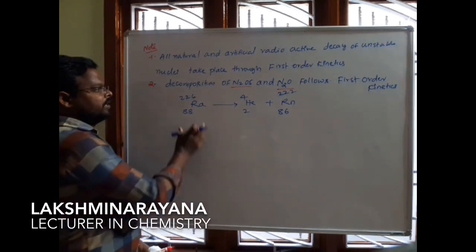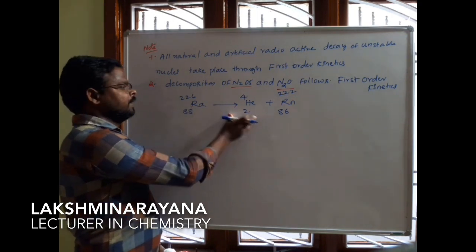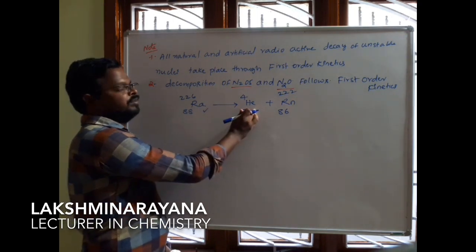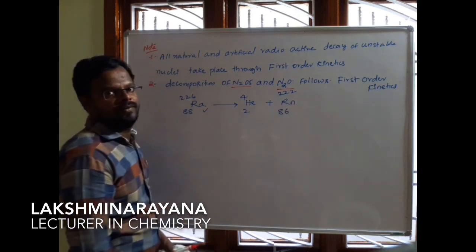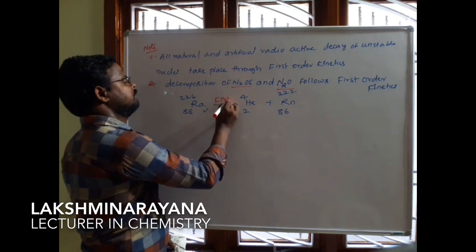Radium is an unstable nucleus, and it decomposes into helium and radon. So it follows first order.